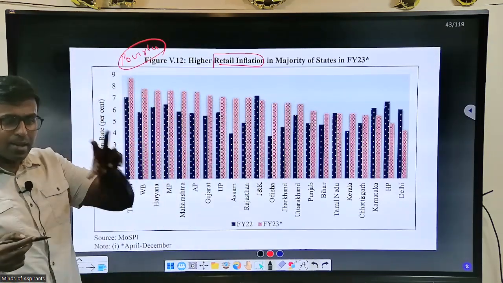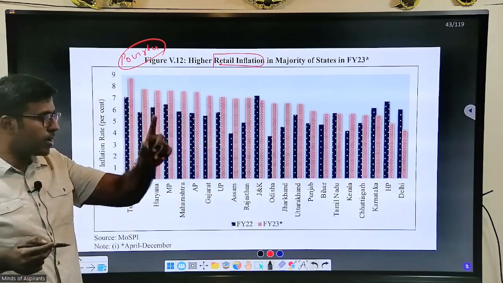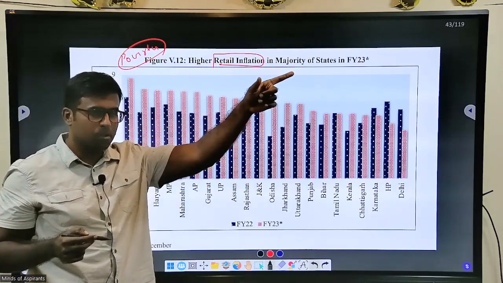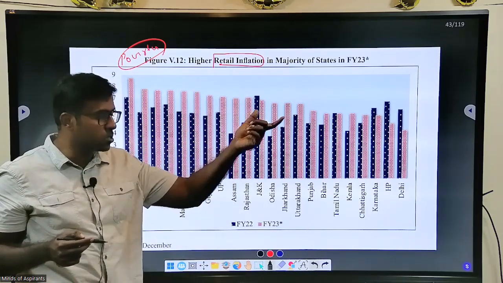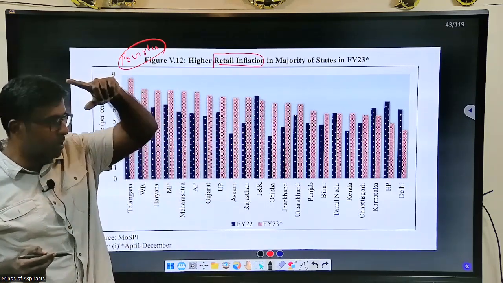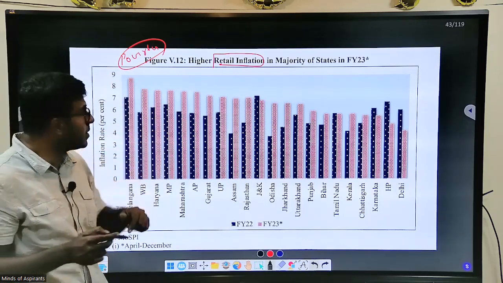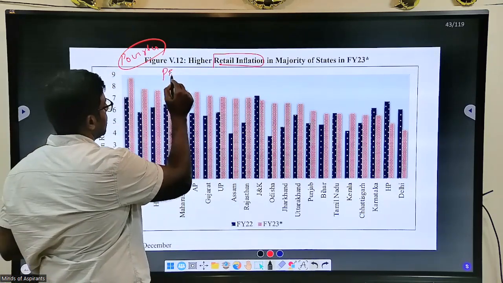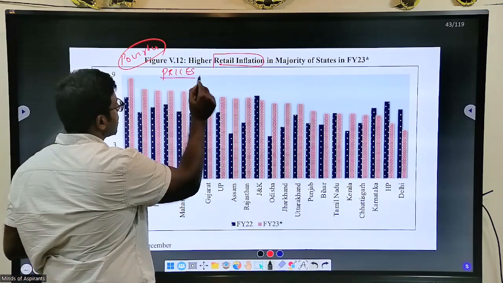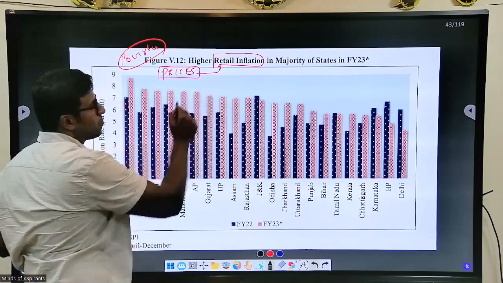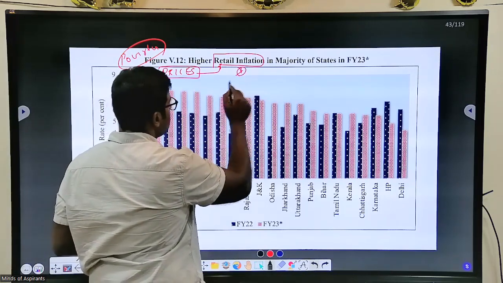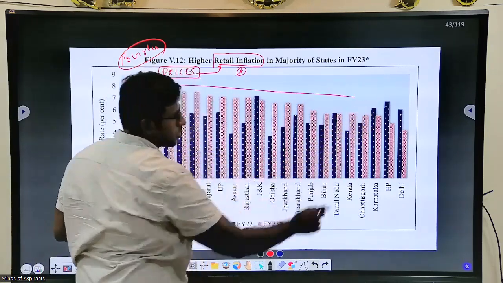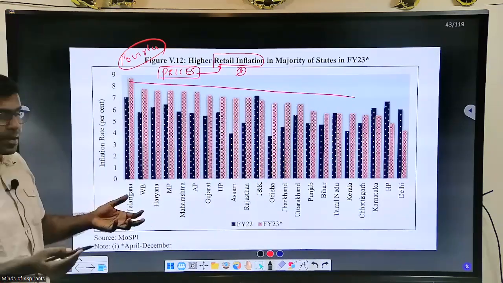See, the poverty line in Tamil Nadu is different. The poverty line in Bihar is different. The person who is considered poor in Tamil Nadu will be different from Gujarat, from Maharashtra, from Bihar. Why? The prices are different, that is, the price relationship is different. And inflation is also different. Each state will have a different inflation, and hence the poverty line will be different.